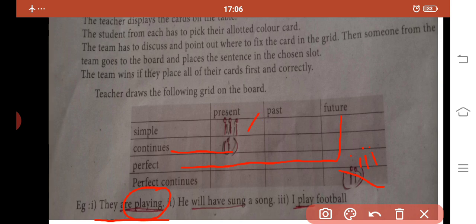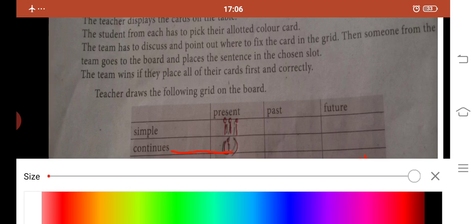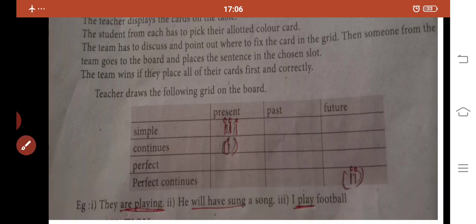Here, future perfect tense. This is the answer for the second question. This one is wrong. Okay, these are the correct answers.